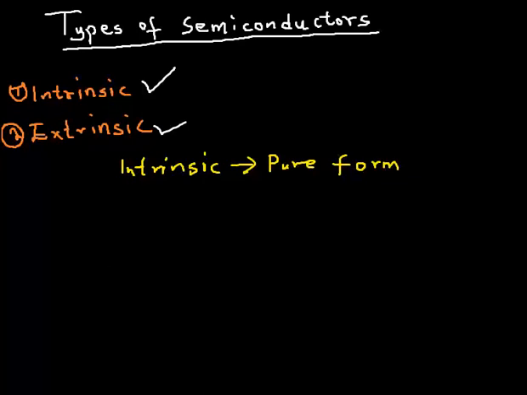The semiconductor we discussed earlier is actually the intrinsic semiconductor, a semiconductor in its pure form. Examples of an intrinsic semiconductor in its pure form are germanium and of course silicon.